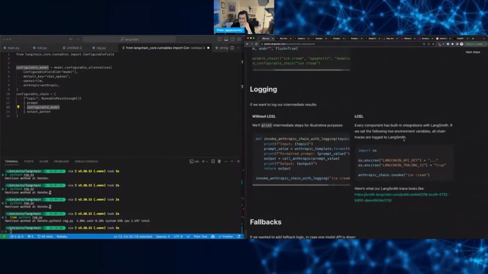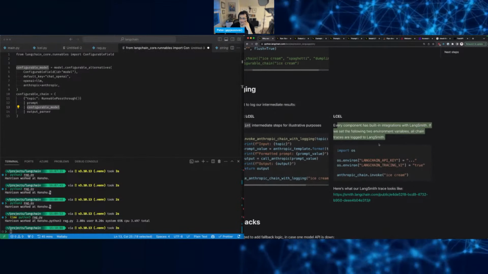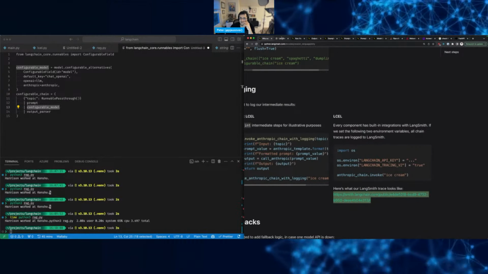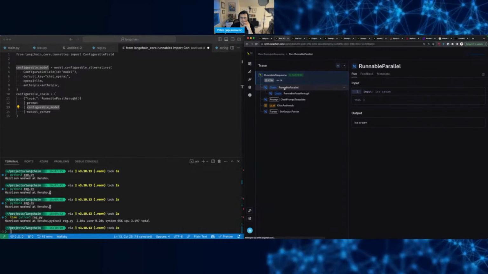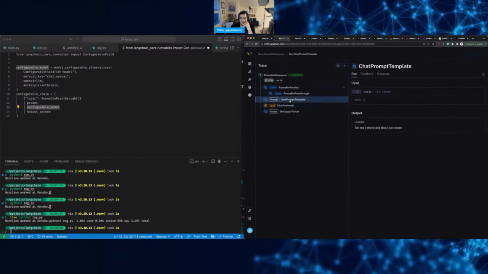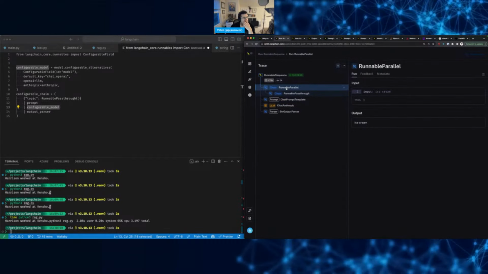Logging, intermediate results, built-in integration. Yeah, we don't have the line. We've seen that, I've shown this. This is definitely interesting. Yeah, there you go, even better, right? So it reminds me of